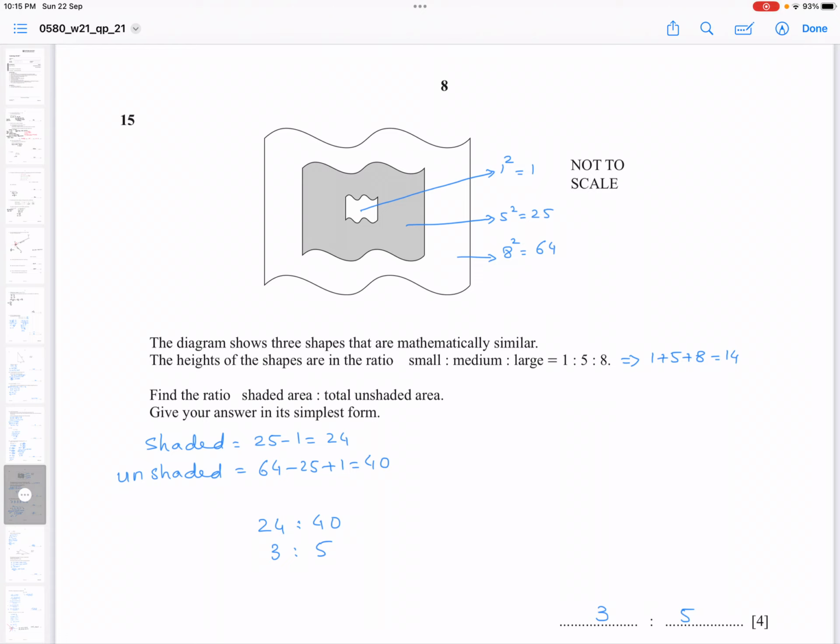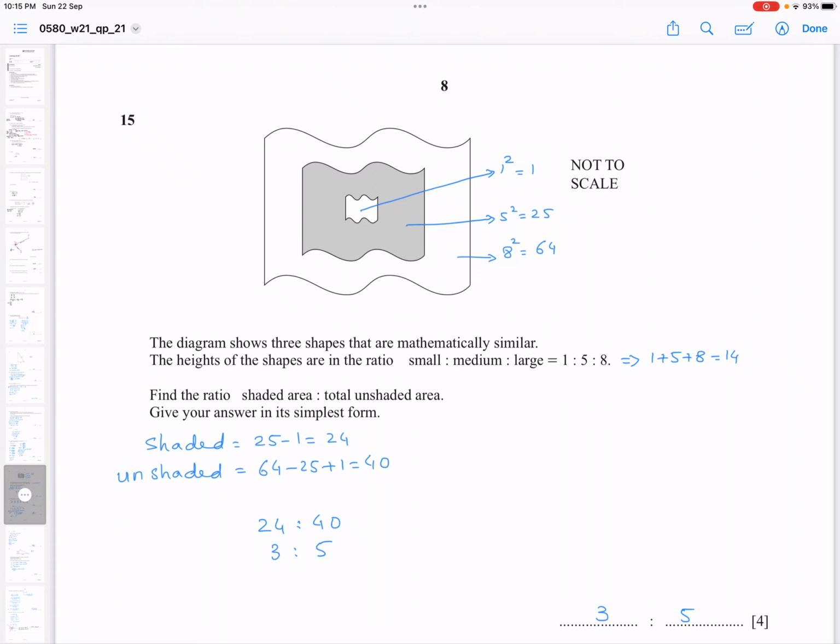And the outer white shape is the square of 8, which is 64. So shaded can be written as 25 minus 1. If you subtract 1 from 25, which is the area of the shaded portion, you get the real shaded portion area, which is 24.